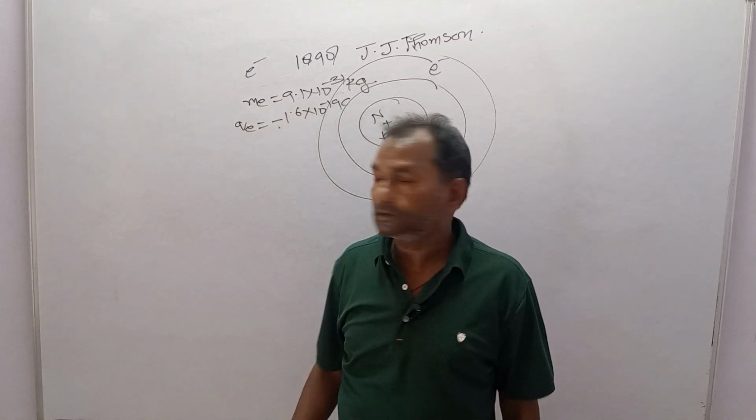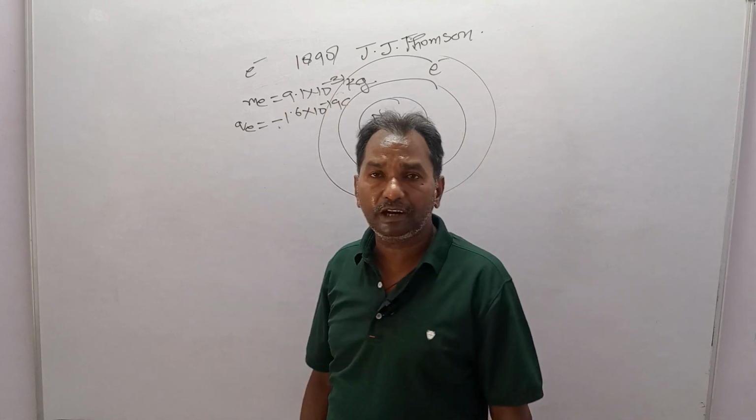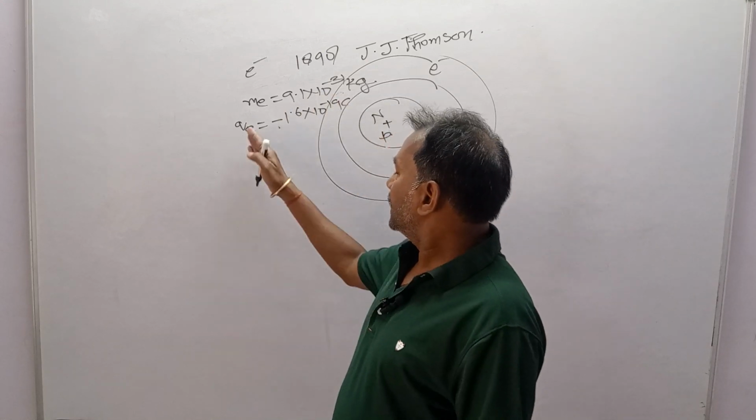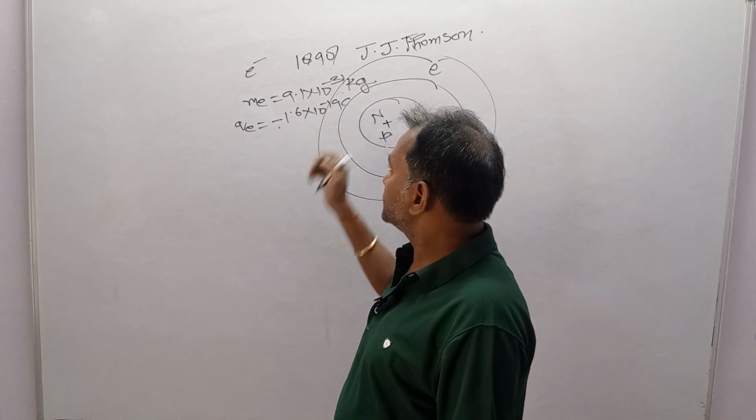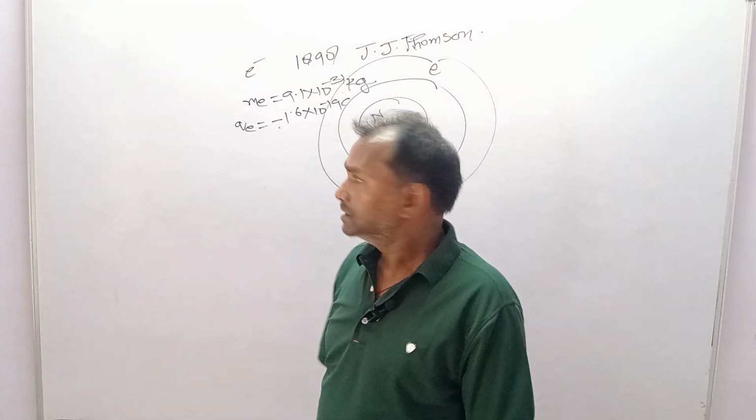The mass of electron works out to be 9.1 into 10 power minus 31 kg, and the charge of the electron is minus 1.6 into 10 power minus 19 coulomb.